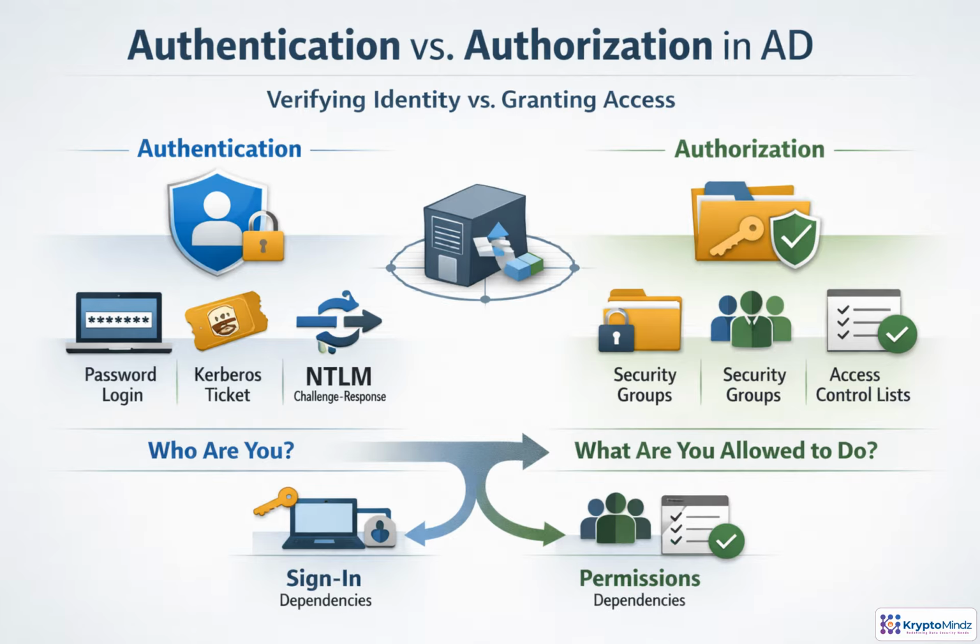Authentication and authorization work together, but they solve different problems. Authentication proves that a user or service is who it claims to be. In Active Directory, that may involve a password logon, a Kerberos ticket, or NTLM challenge response. Authorization happens after the identity is known. AD checks what that identity can access through security groups, file permissions, delegated rights, and access control lists. During migration planning, keep these separate. A sign-in problem is not the same as a permissions problem, and each has different dependencies to validate.